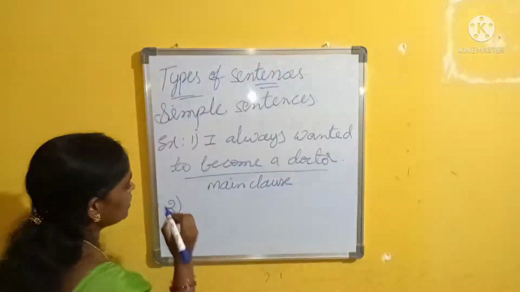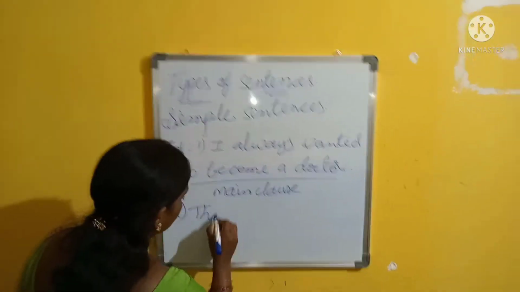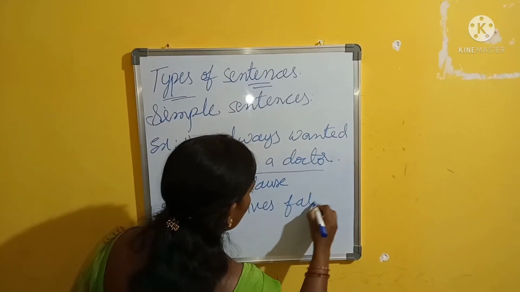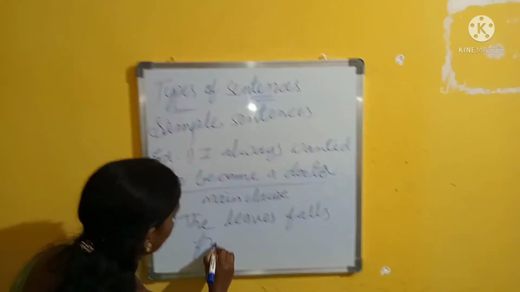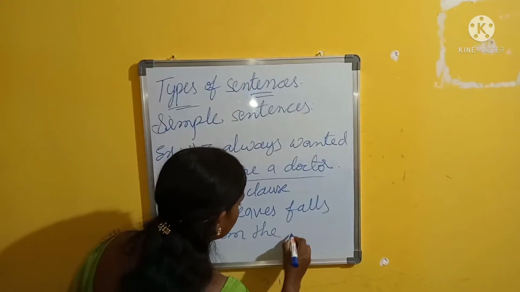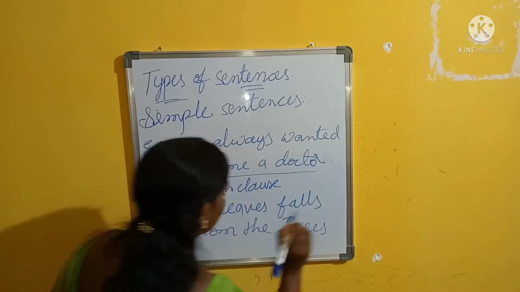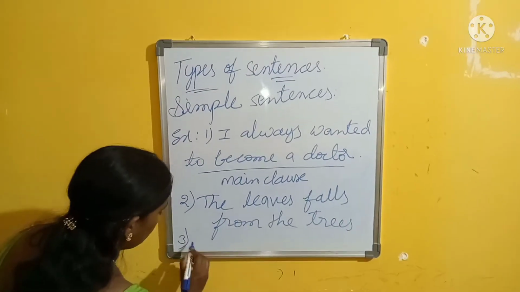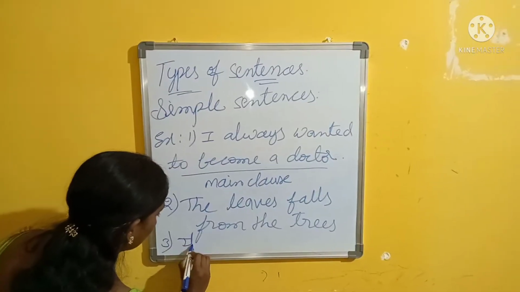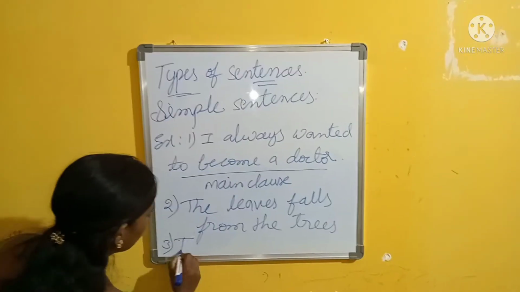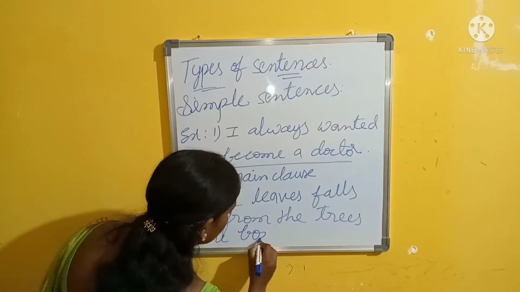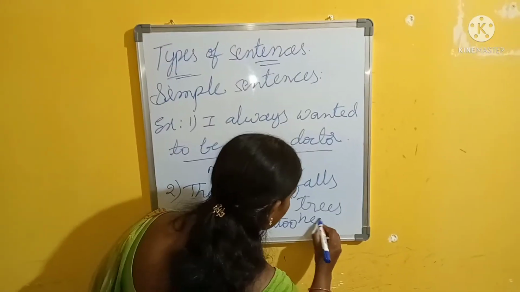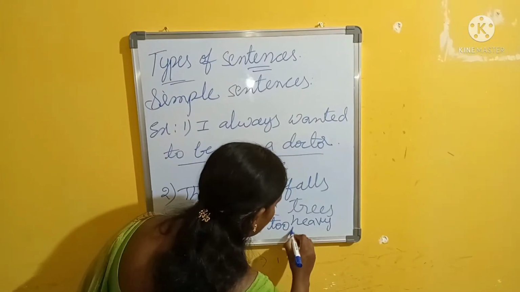See one more example. The leaves fall from the trees. Next, see here: the box is too heavy to carry.